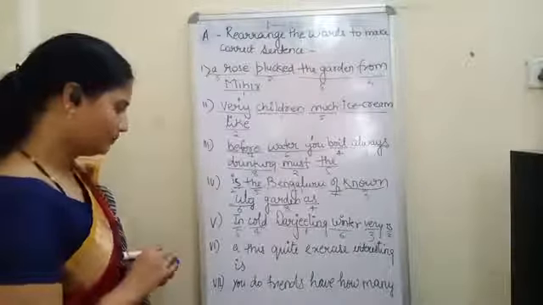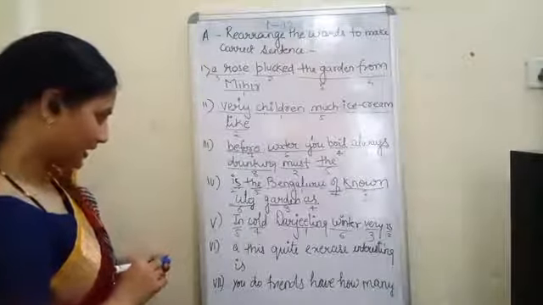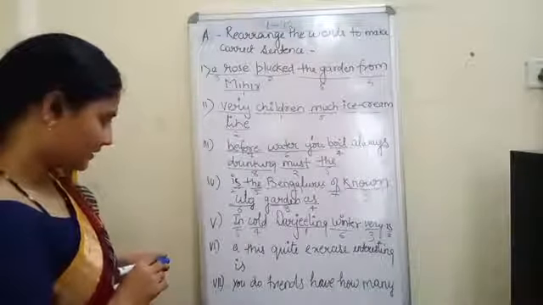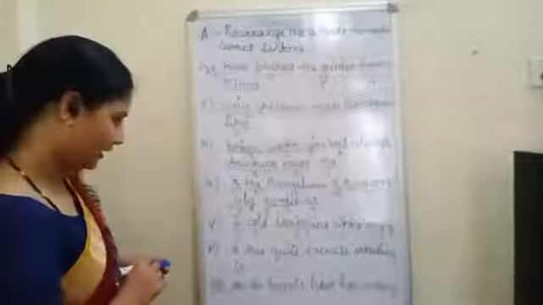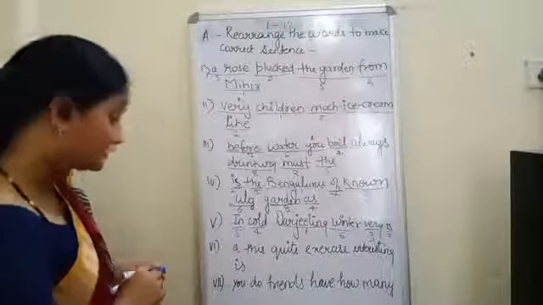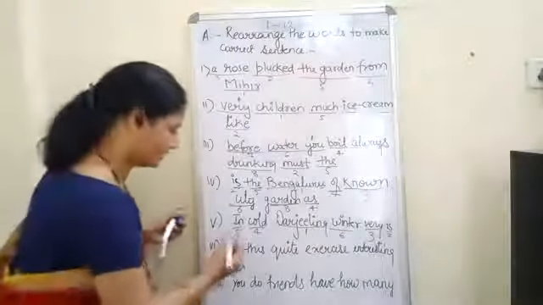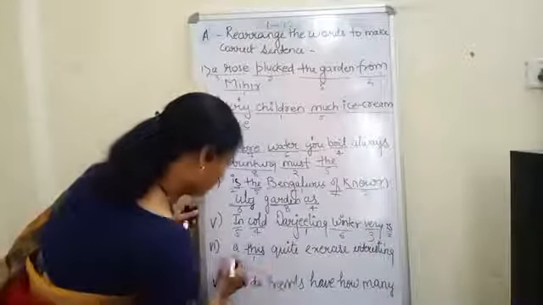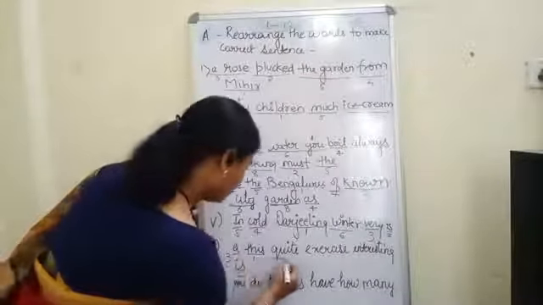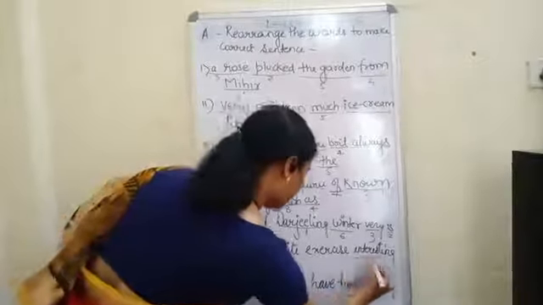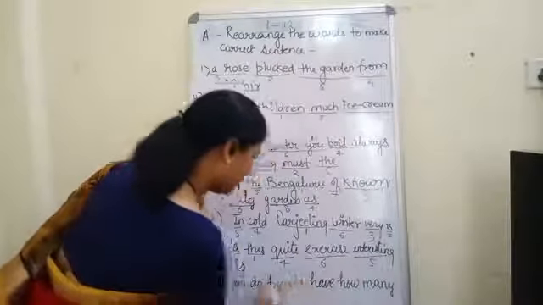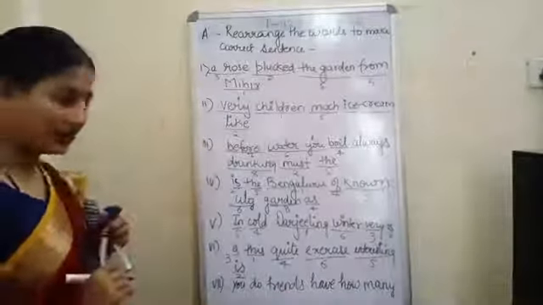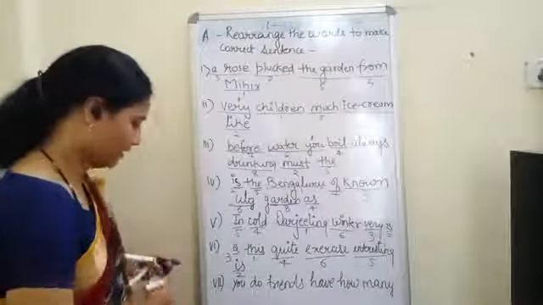Now we can do: this exercise is a quite interesting. This is a quite interesting exercise. Okay. This is a quite interesting exercise. Understood? Seventh one.